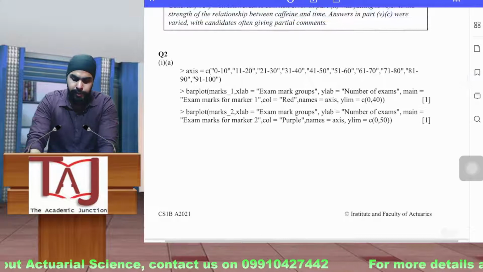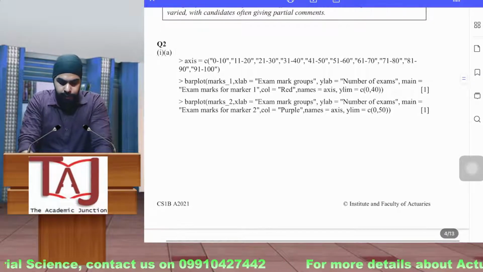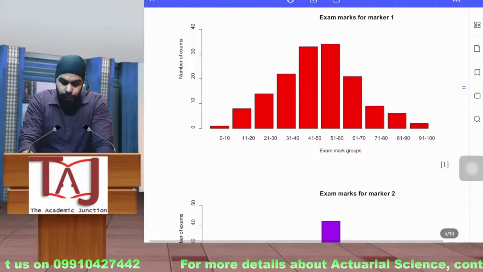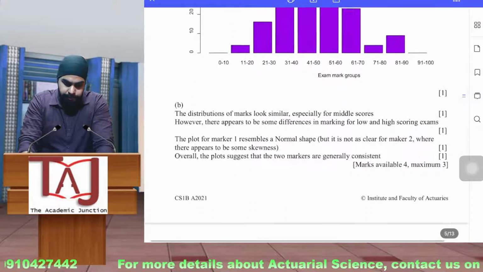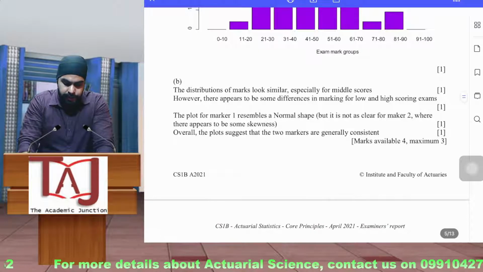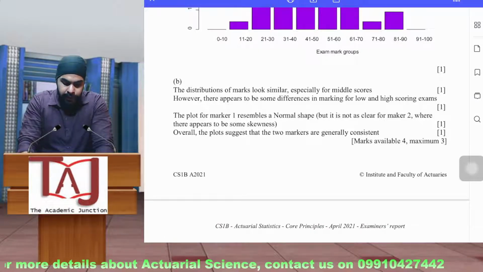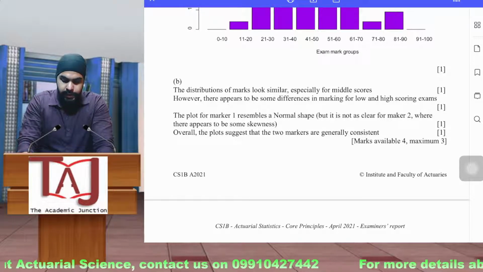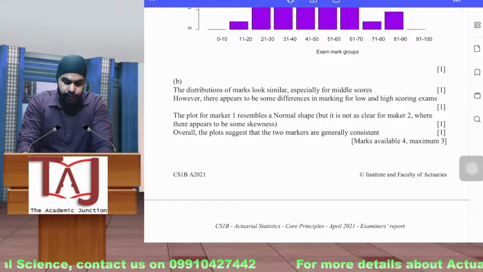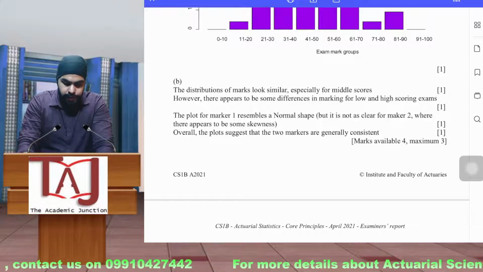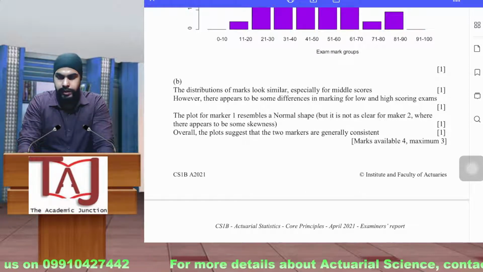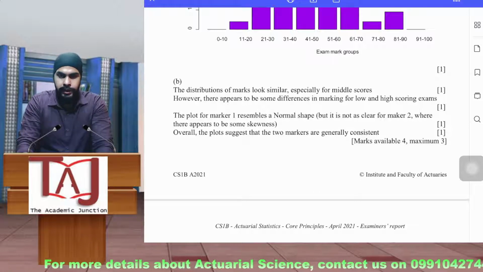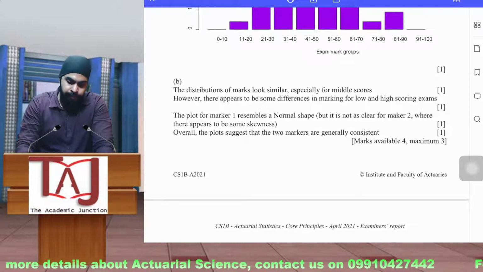This distribution of marks looks similar, especially for the middle score. However, there appears to be some difference in the marking for low and high scoring exams. So this is the analysis that they have given, 1 mark for this. The plot of marker 1 resembles a normal shape, but it is not as clear for marker 2, where there appears to be some skewness. Overall the plot suggests that the two markers are generally consistent. So you are getting these marks for free just for doing the analysis from the bar plots.